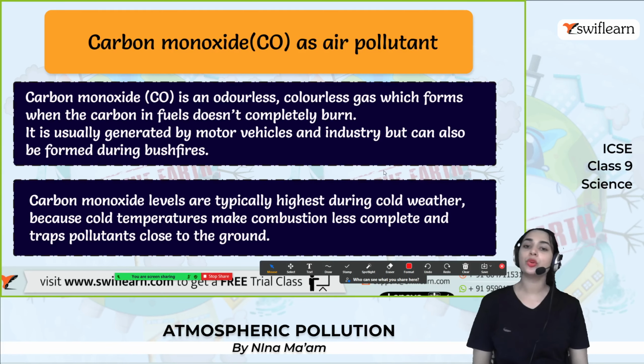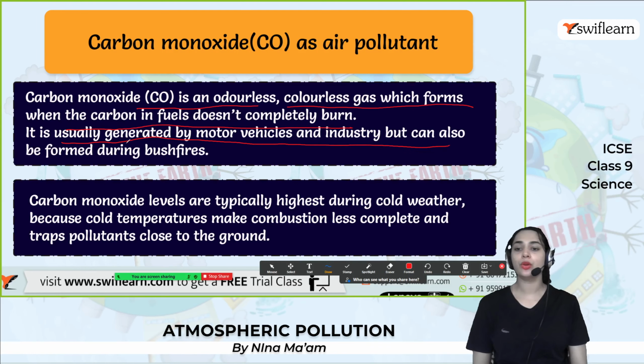And carbon monoxide as an air pollutant. Carbon monoxide, CO, is an odorless, colorless gas which forms when the carbon in fuels doesn't completely burn. It is usually generated by motor vehicles and industry but can also form during bushfires. So bushfires are the first reason, and the next is motor vehicles and industry.